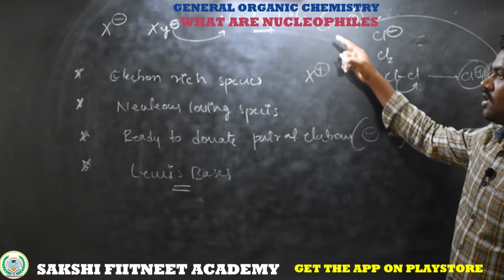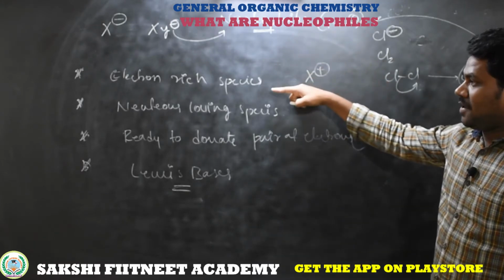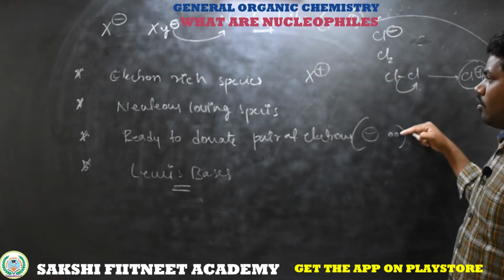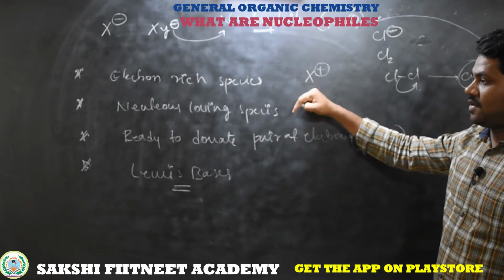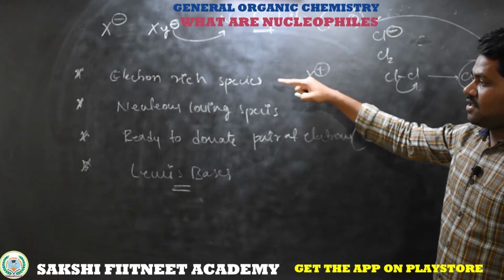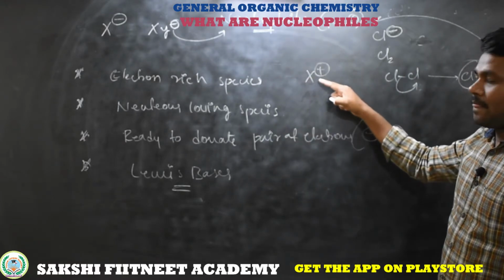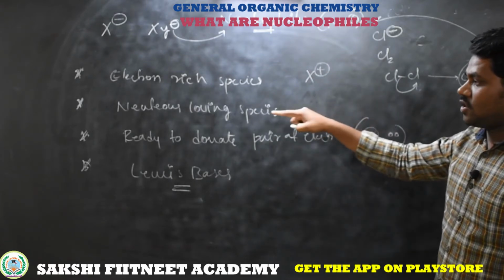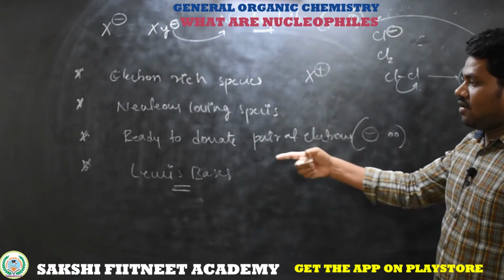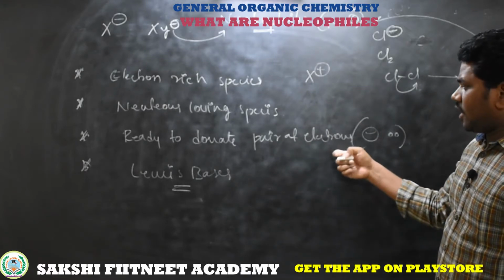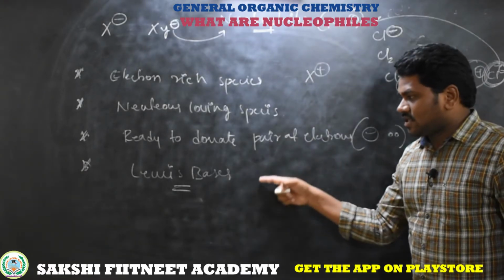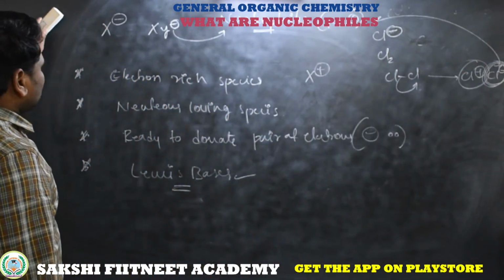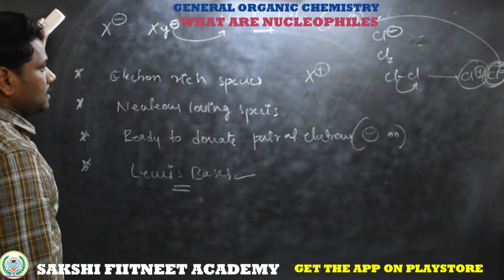So I hope you understand what a nucleophile is. The species which is electron rich, in the form of a negative charge or lone pair, is classified as an electron rich species. So obviously the species is ready to donate electrons towards another fragment which has a positive charge. So we can classify it as a nucleus loving species. It is a species that is ready to donate a pair of electrons. The species which has a lone pair is called a Lewis base. We will discuss some more examples to make it easy.